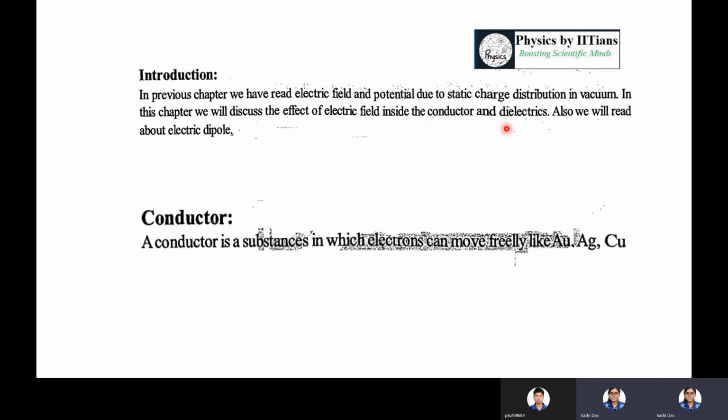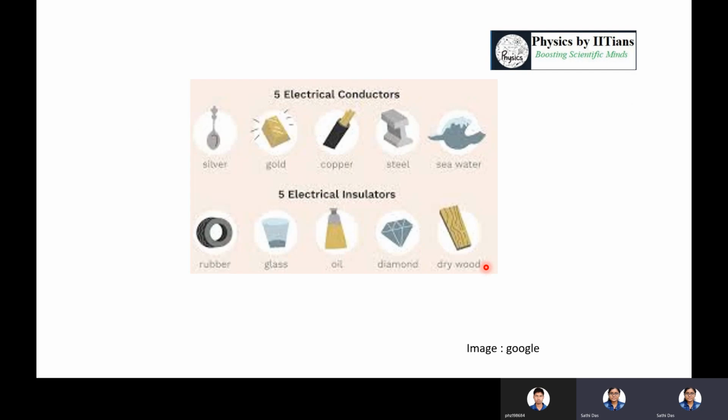Everybody knows about a conductor: it is a substance in which the electrons can move freely, like Au, Ag, Cu. These are examples of electrical conductors: silver, gold, copper, steel, seawater. And these are examples of electrical insulators or dielectrics: rubber, glass, oil, diamond, dry wood.